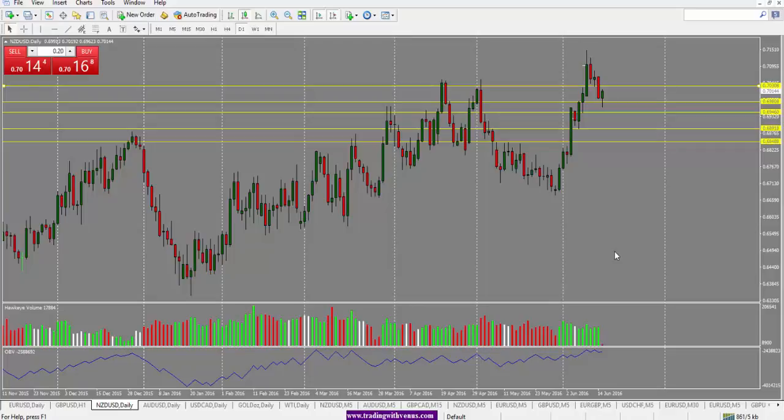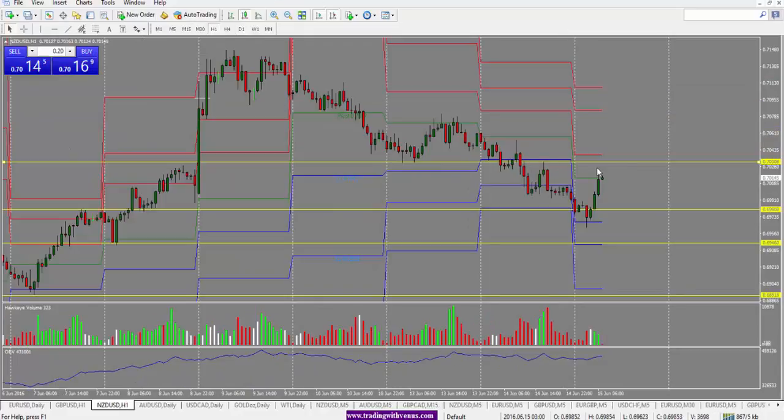We do have GDP numbers coming out for New Zealand tomorrow, and also the dairy prices, so those could have an impact on New Zealand here. Looking at the 1 hour chart here, we could see a pullback into the 70.30 level, which will be the first level for a pullback, and then further up this 70.80 level could be another point for a pullback, and then a drop to the downside. Our first target is 69.50, which is S2, and then S3, which is 69.00.